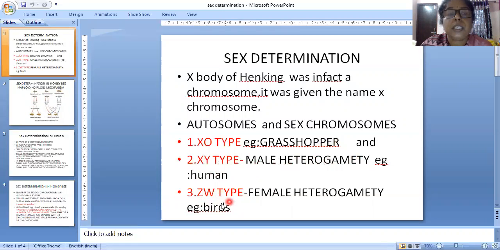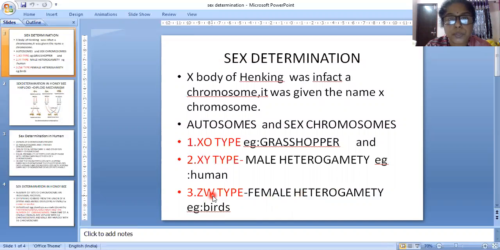ZW type. In ZW type, female is heterogametic. This ZW is the female only. If it is heterogametic, then it is female. And if it is ZZ, that is homogametic, then it is male only.